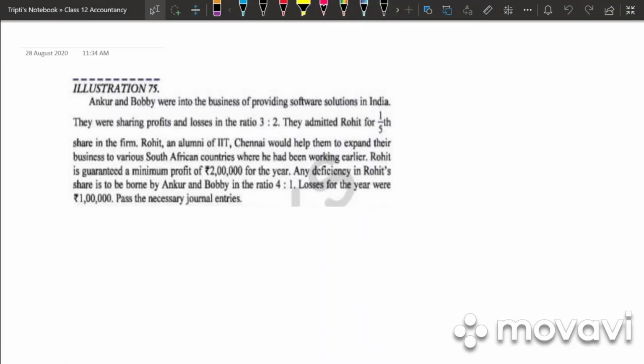Good morning, students. So today is the last class of this chapter. So let's do the last problem relating to the chapter.